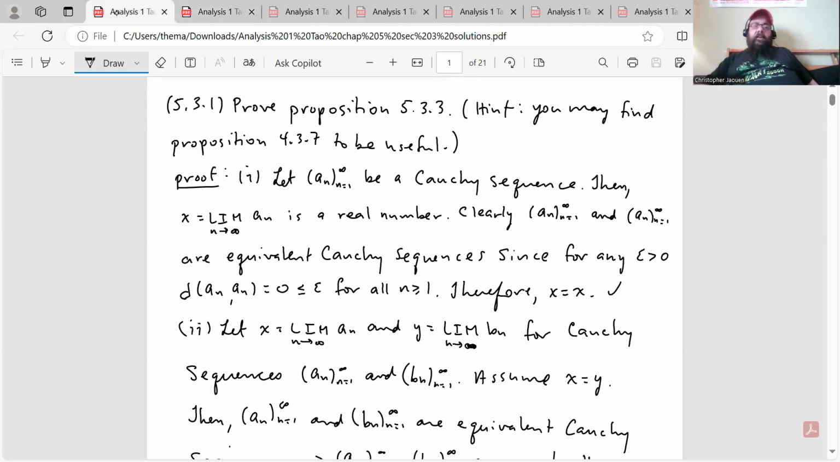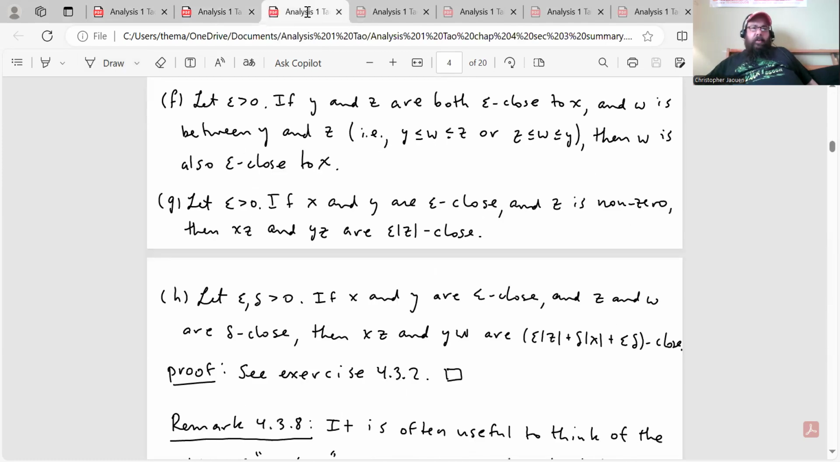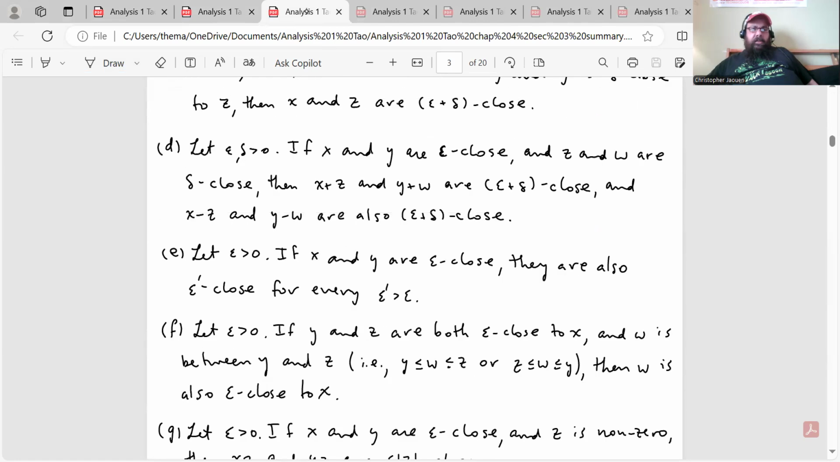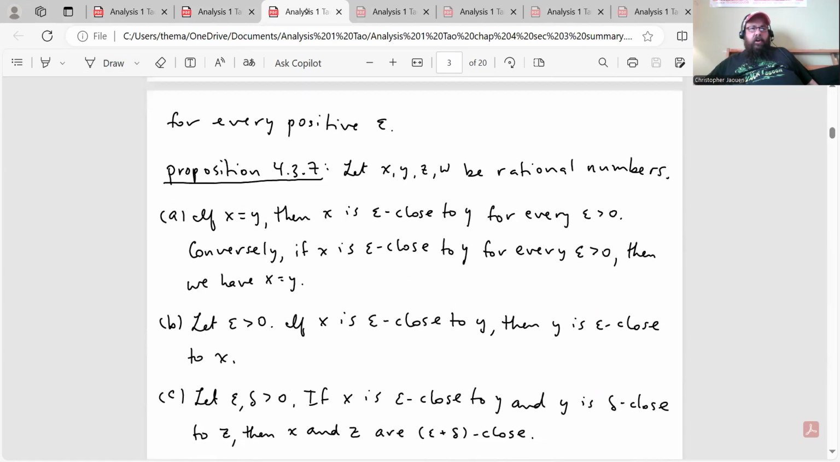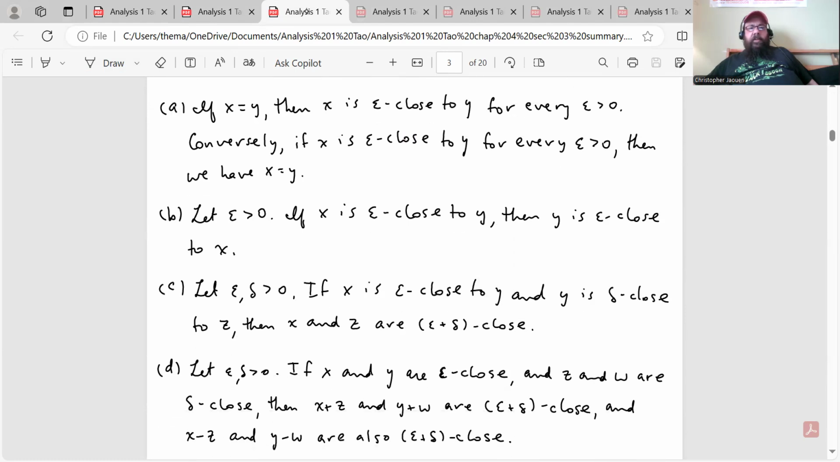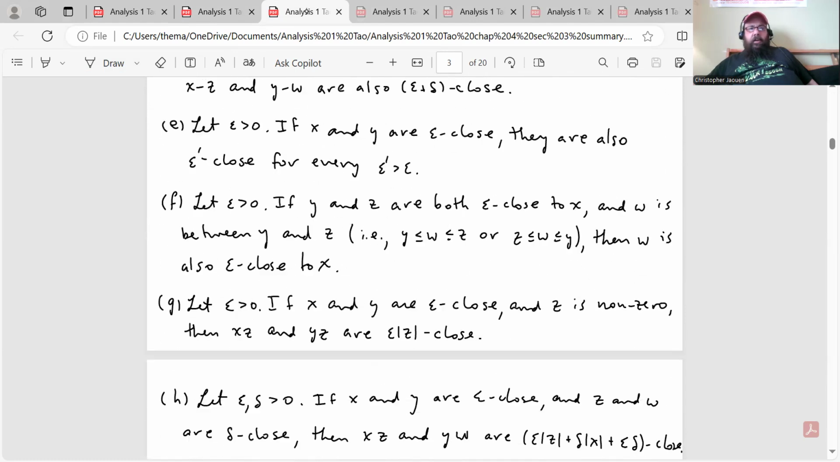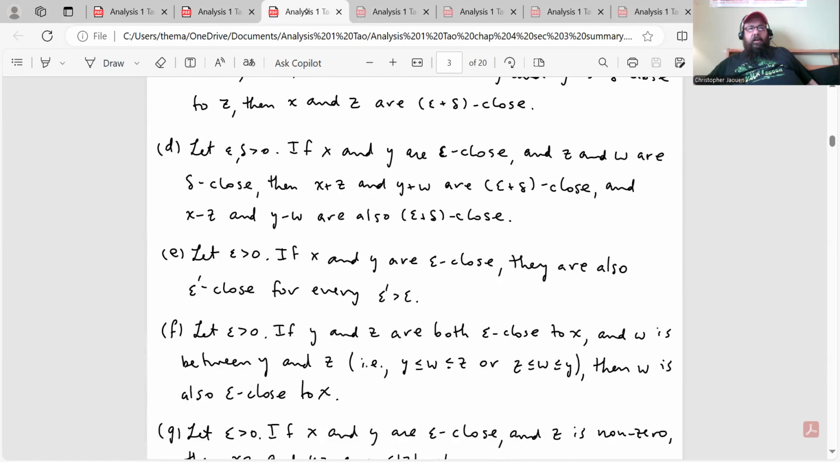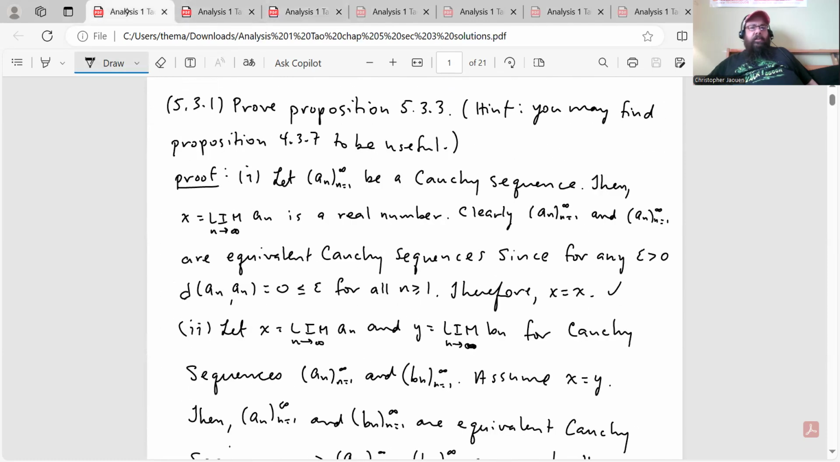He does give a hint here. He says you may find proposition 4.3.7 useful. Let me remind you of what that theorem is. That's this one here from chapter 4, where we have all these properties of rational numbers being epsilon close. So we'll use these in a couple of the problems here in this section.